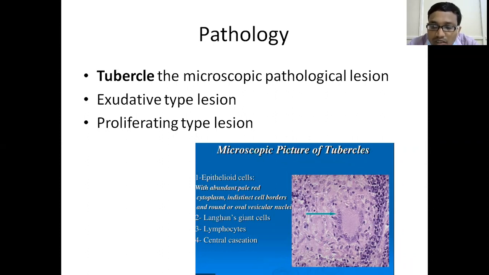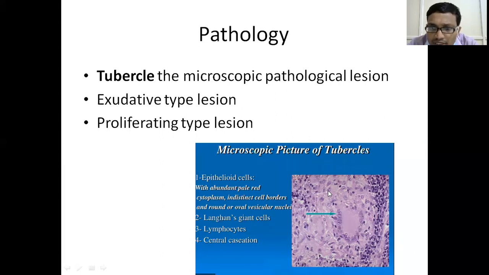What is a tubercle? A tubercle means a lesion comprising a central caseation necrosis surrounded by epithelioid cells or the Langerhans type of giant cells, or by other forms of chronic inflammatory cells, predominantly lymphocytes. These are the lymphocytes. These are the Langerhans type of giant cell, and then epithelioid cells.